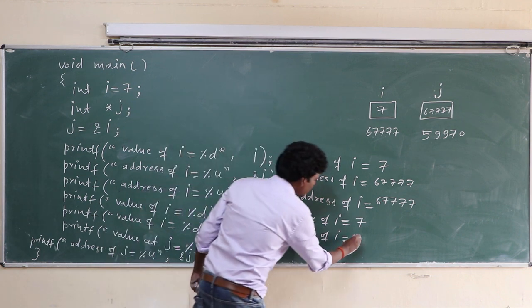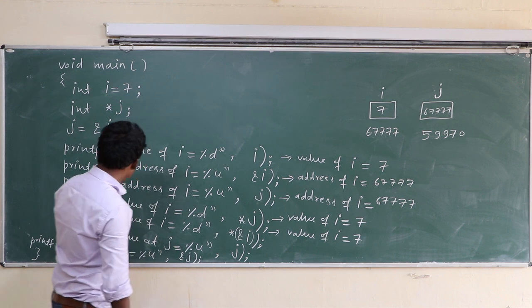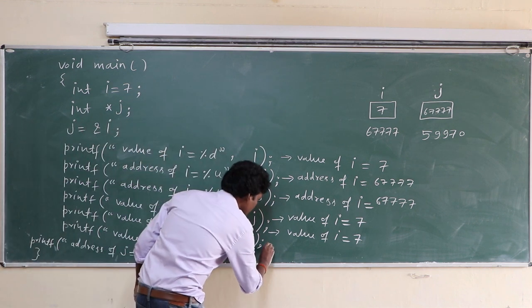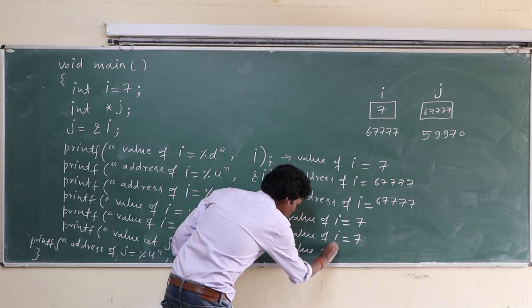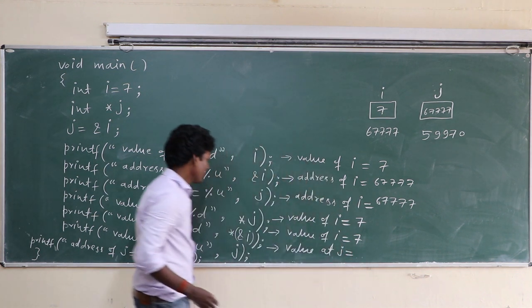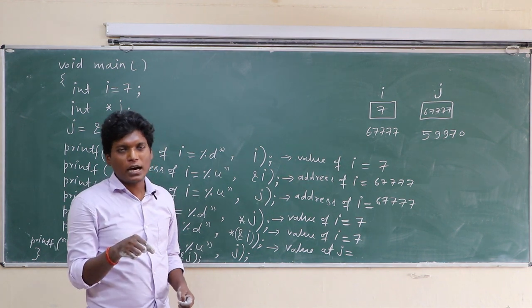So that is 7. Okay. Now this printf gives the value at j. Value at j equal to, value at j is basically address of I.